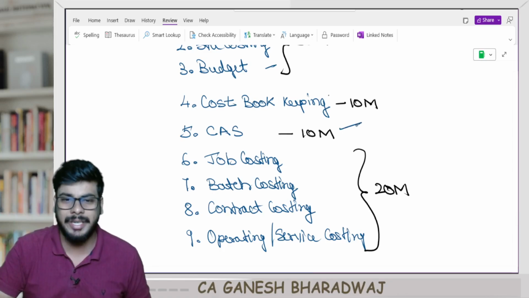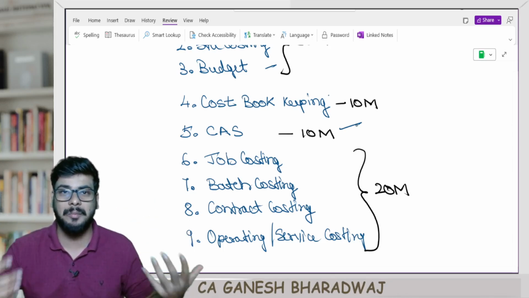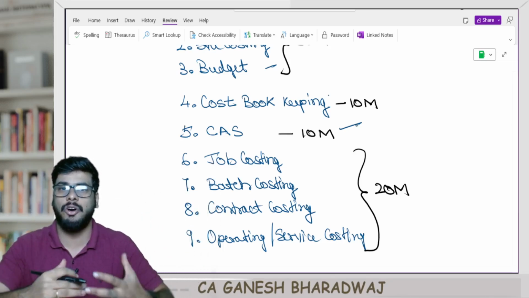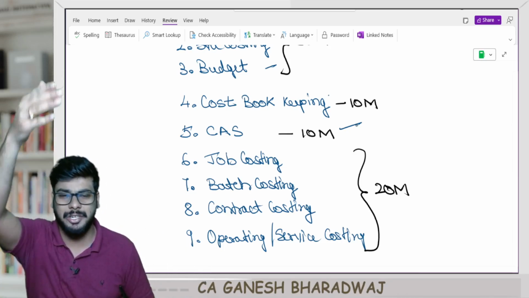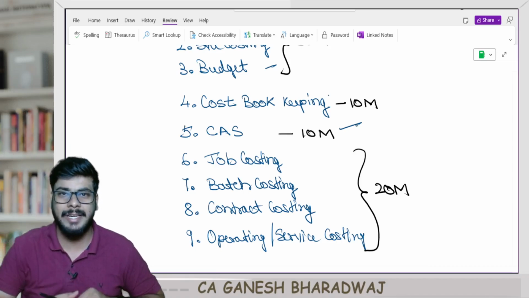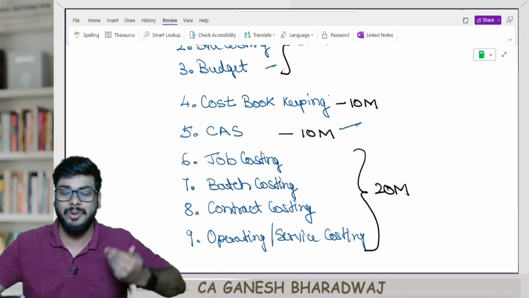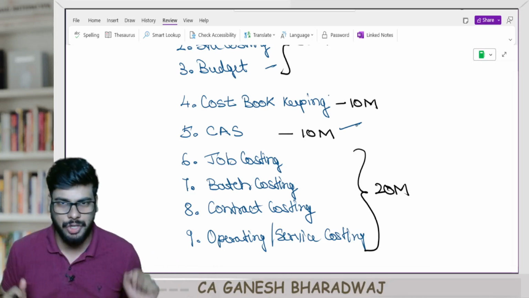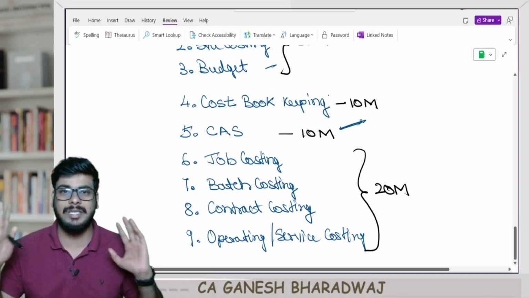Then cost accounting standards, relatively a small chapter. I gave you the hack of remembering the scopes and objectives, how to remember every single standard. All you need to do is take up all the 24 standards, right? Remember the titles and the basic overview and objective of every chapter. I gave you the pattern or the template in which you can remember. That's about it. This 10 mark once again is sorted.